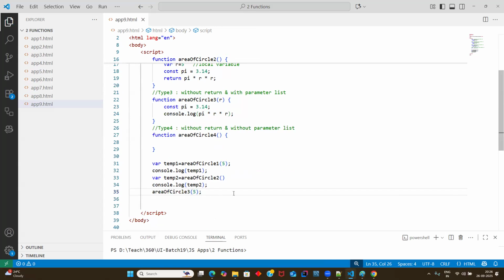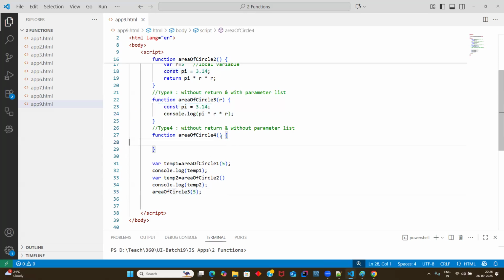Now, when you call this function, if you see here, 5 will be assigned to this R, and you're giving this value. So finally, you'll get the result. And one more thing you need to remember, this is not going to return anything since there is no return statement here.